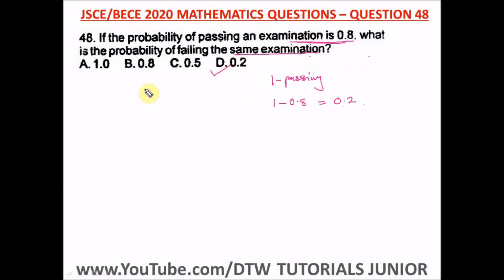And always note that the probability of passing plus the probability of failing is always equal to 1. That's why it's easy for us to get the probability of failing. You just subtract passing from 1.